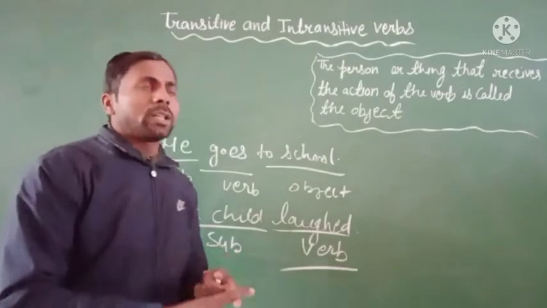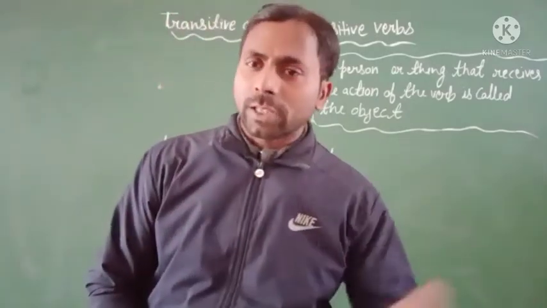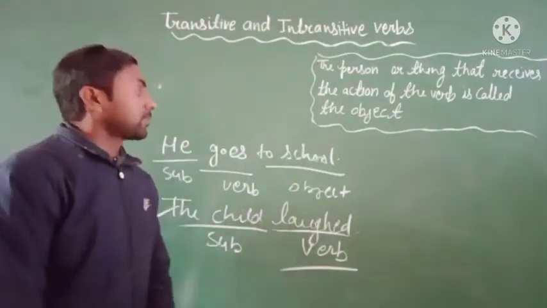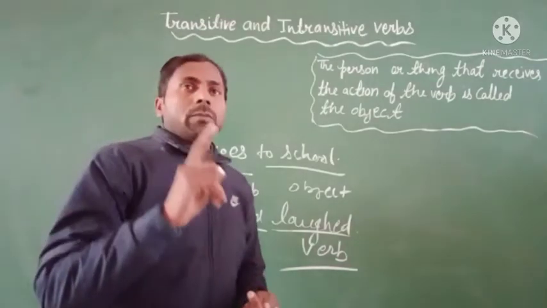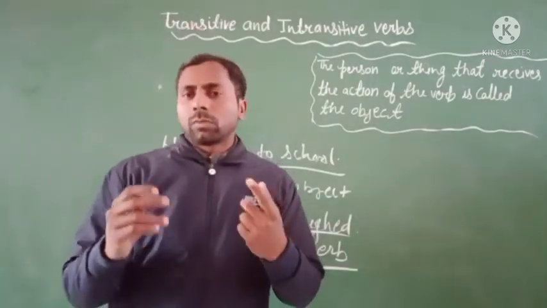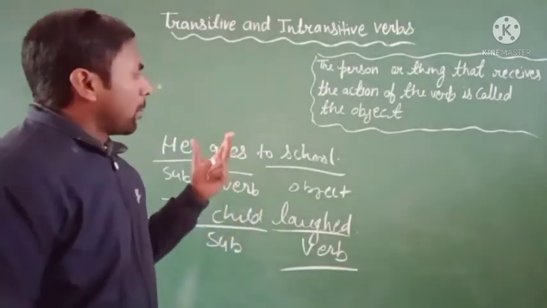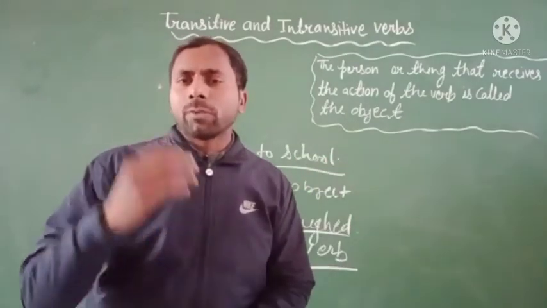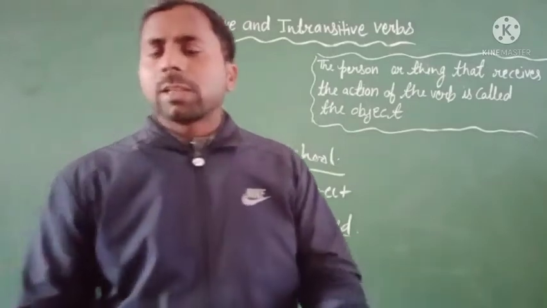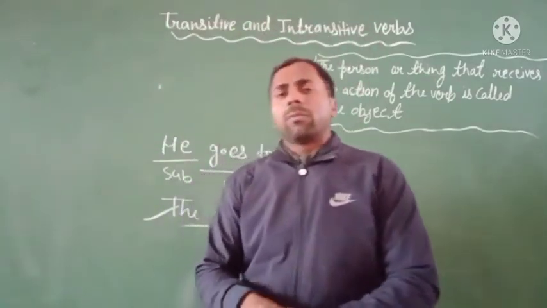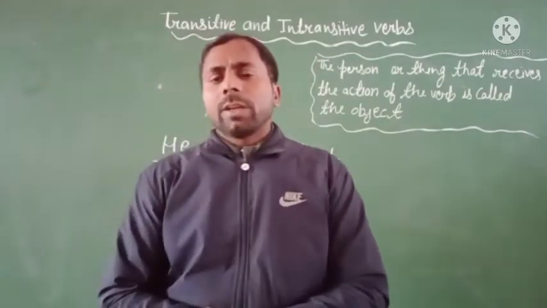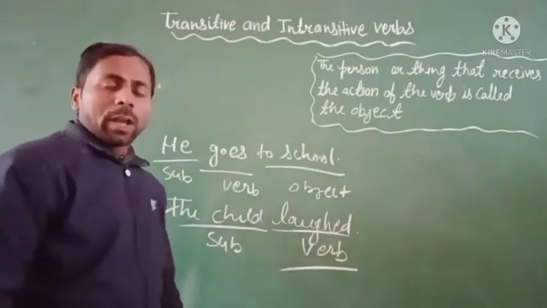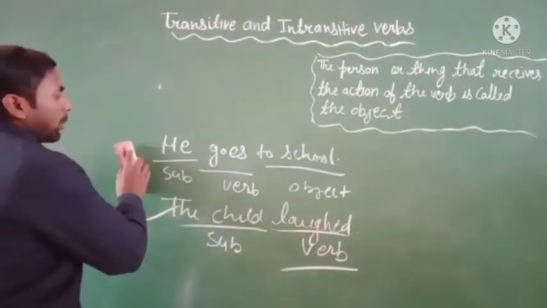We have only two words that are very important. First is the subject and second is the verb. Both words are very important to make the structure of the sentence. In the previous video I told you about the parts of the sentence. The sentence is also made by two important words, that is the noun or pronoun. If you want to see the video of the subject and verb, then you can see it in the previous playlist of the channel.